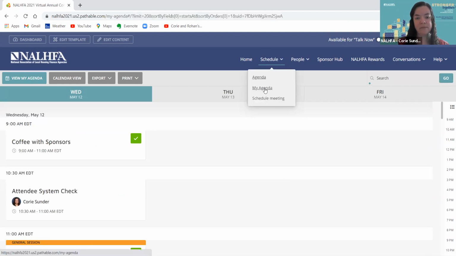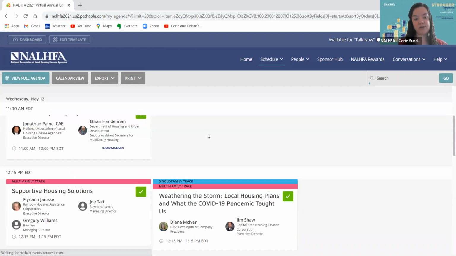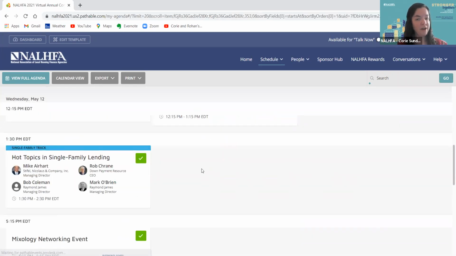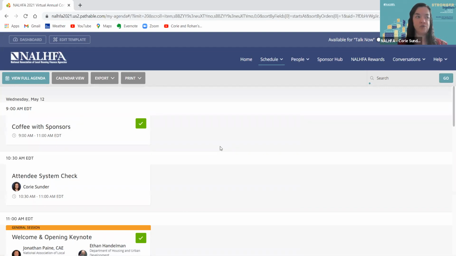To get to your personal agenda, you go to the agenda tab at the top, click My Agenda. And this will filter down to show you exactly which sessions you have saved to your schedule. So if you don't want to scroll through the entire agenda, you can just use this as your shortcut to find the sessions that you're interested in.